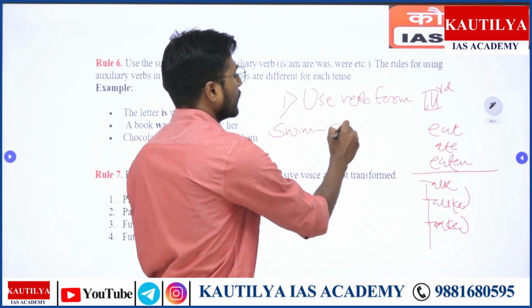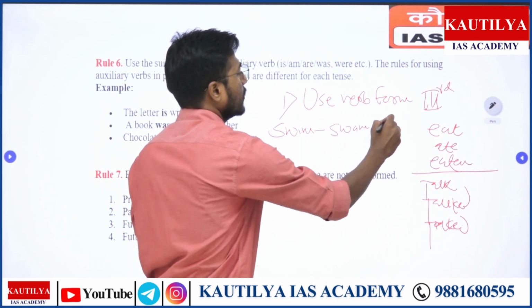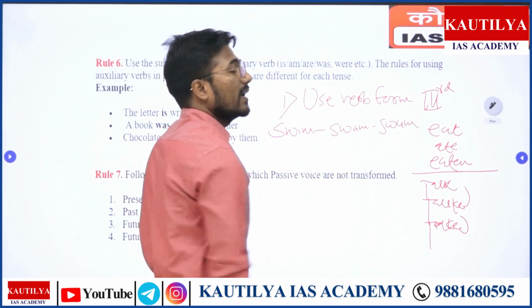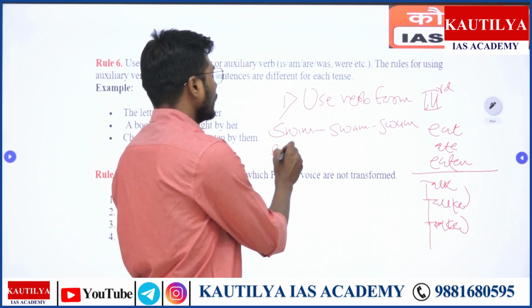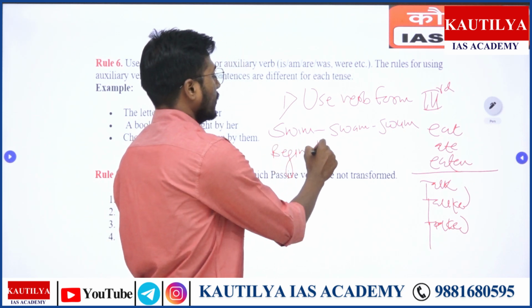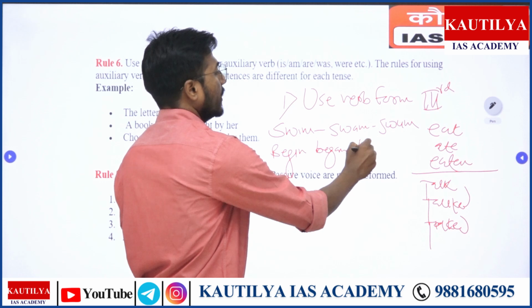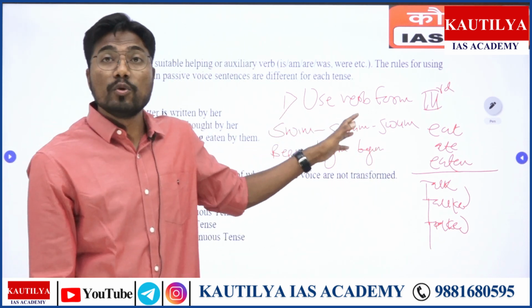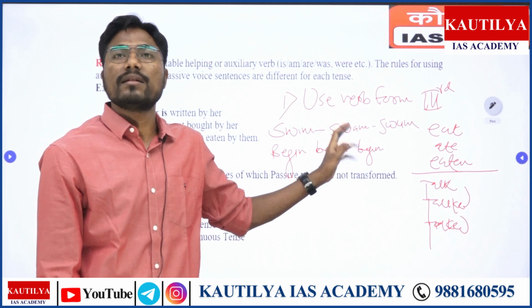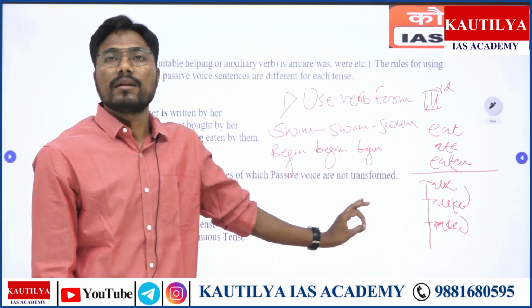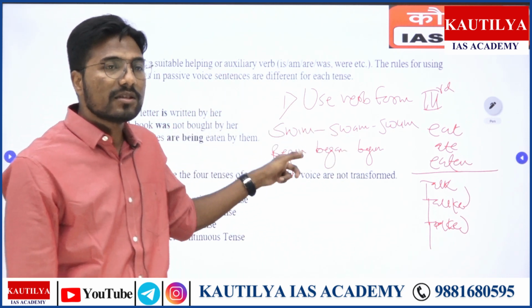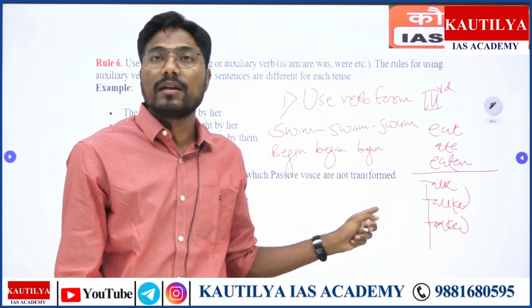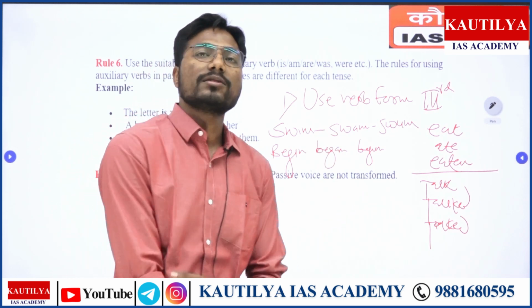So swim, swam, swum, right? Then begin, began, begun. So you have to understand or at least know 200 to 300 irregular forms of verb, right? So that's not only beneficial for active voice and passive voice, but also for your spoken English, right?